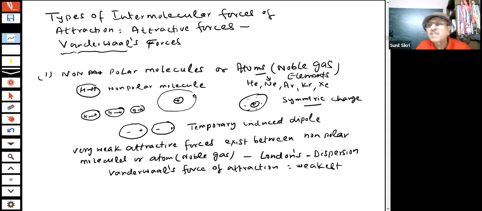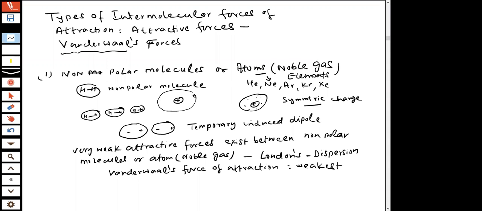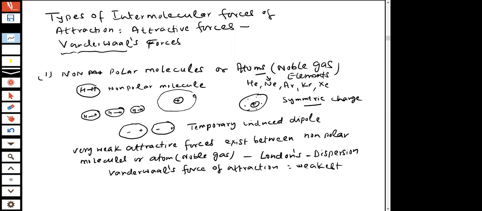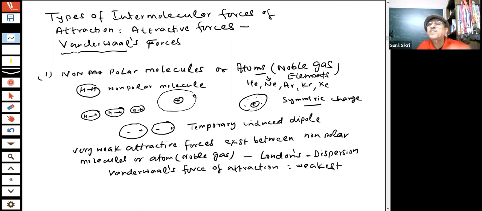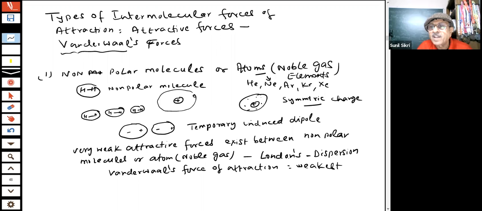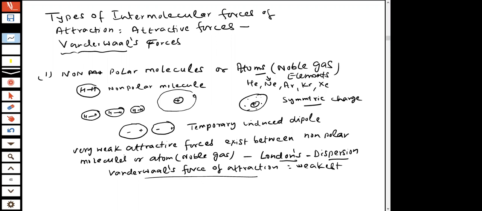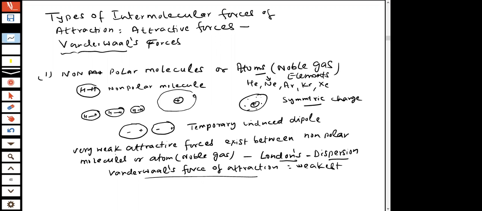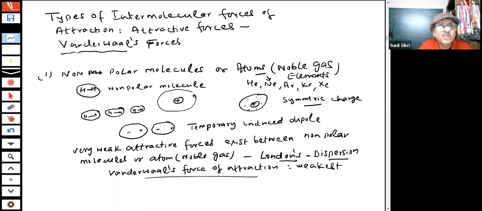They depend on the size. If the size of the molecule or particle increases, the van der Waals force will increase because there are more electrons and more protons in it. So this is the first one we have talked about, the London dispersion van der Waals force of attraction, students. That will exist when the molecules are non-polar. So an attractive force is there between these particles.